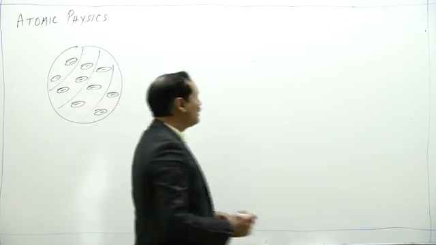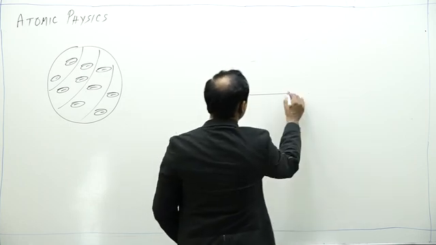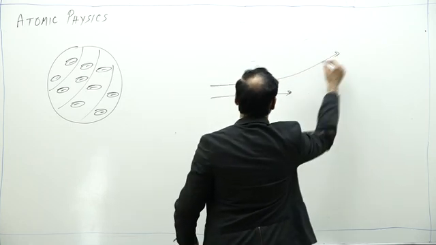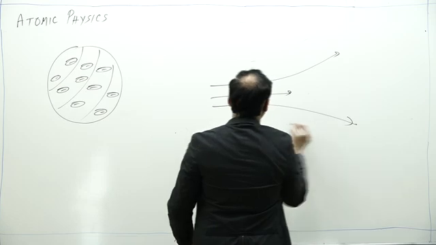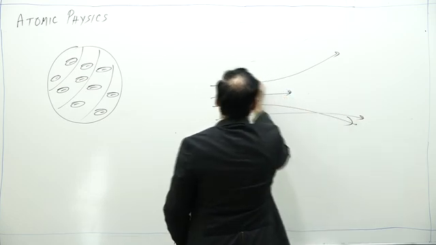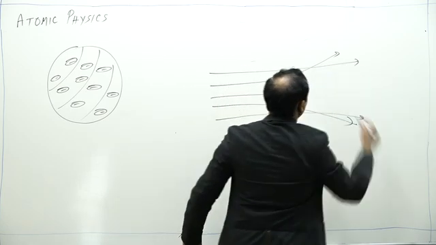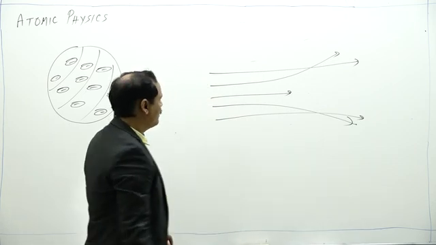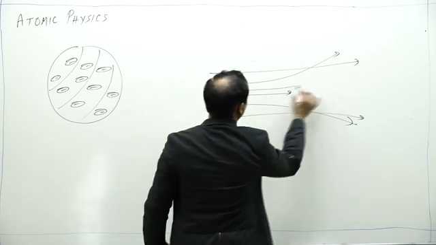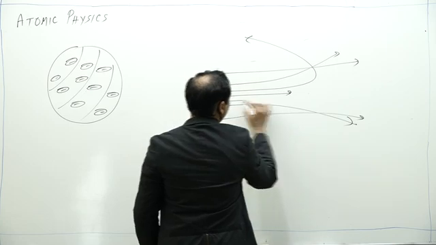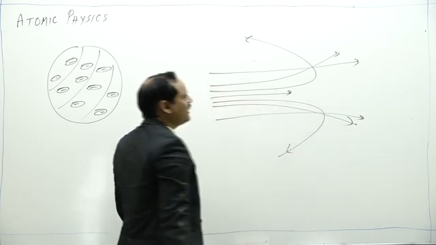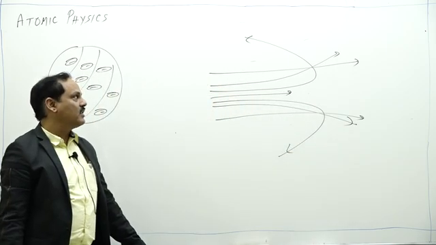What did he observe? That most of the incident alpha particles are going undeflected. Only very few, 1 in 8,000, are getting deflected by a larger amount.